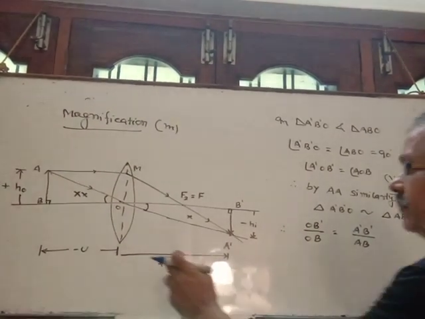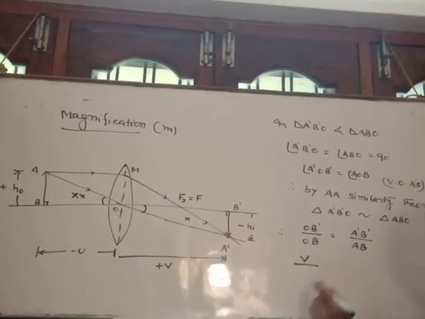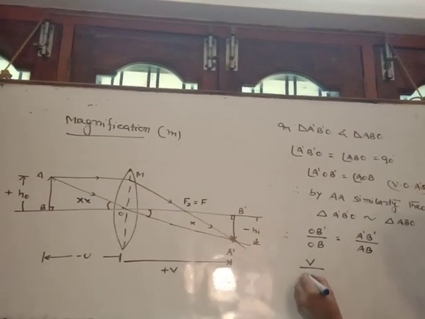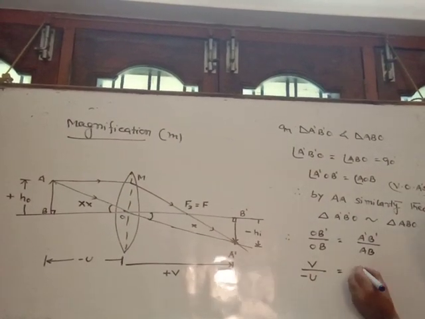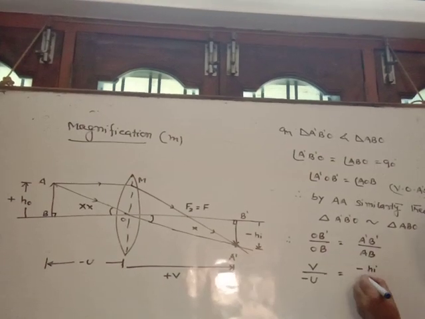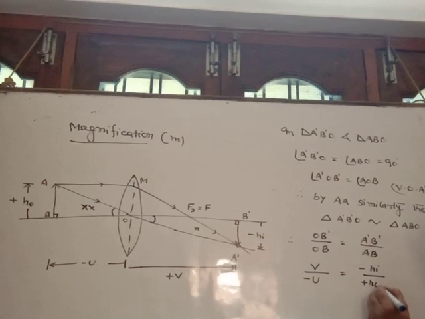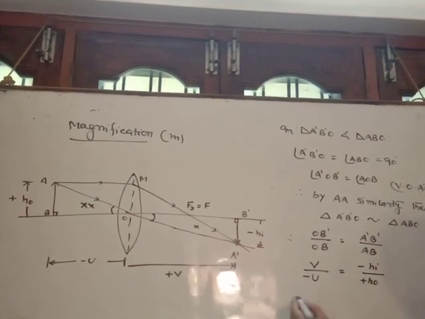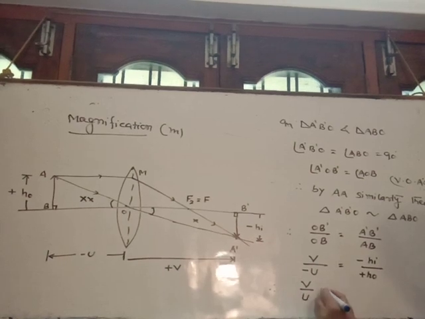OB dash is V, OB is minus U, A dash B dash is minus HI, AB is plus HO. So the negative signs get cancelled.